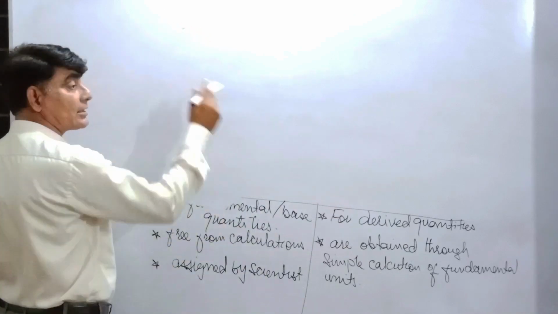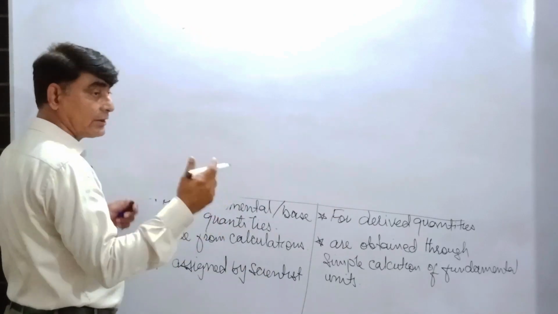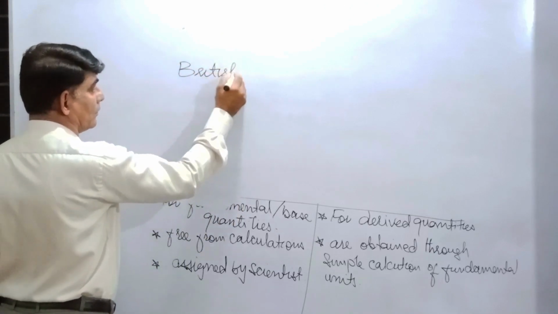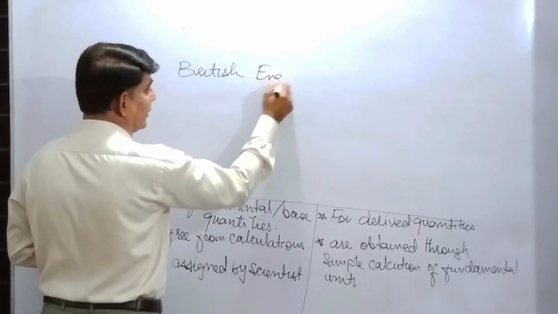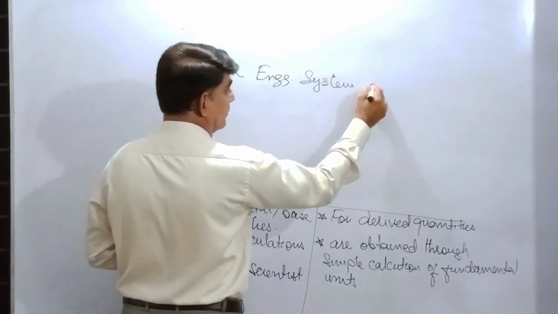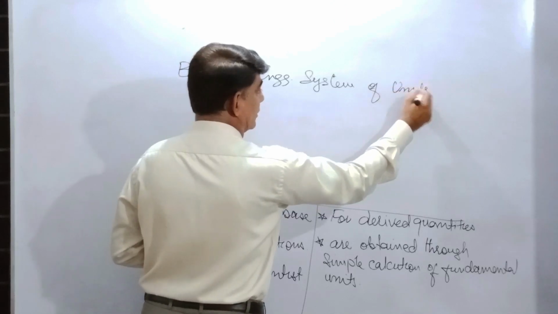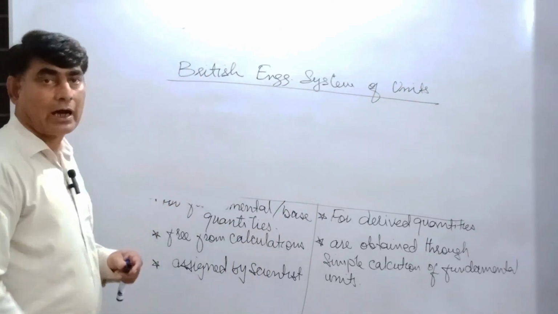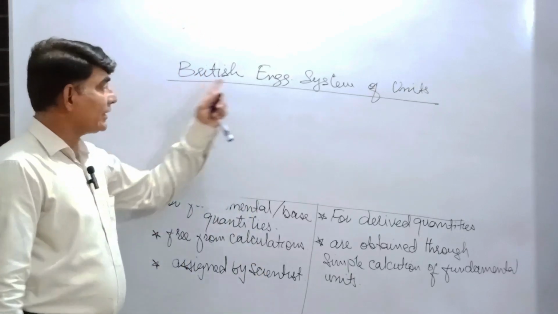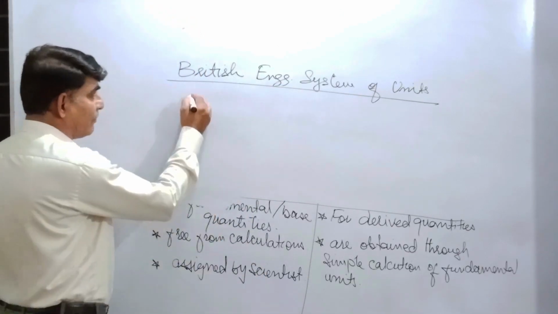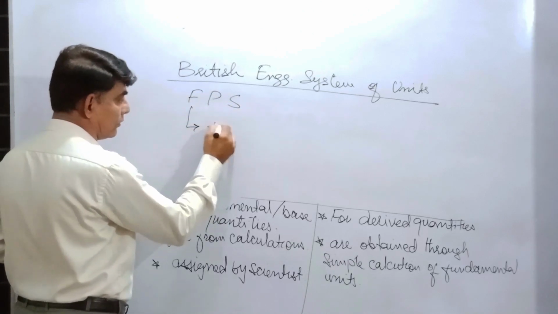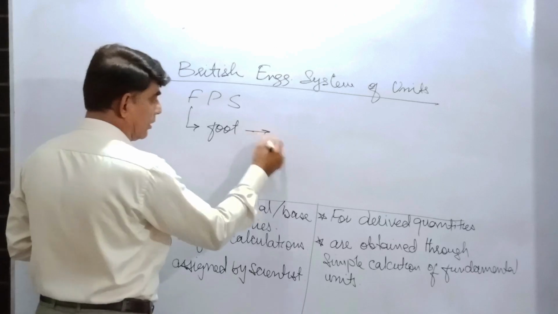The British engineering system of units, the first system of units. There is a little history about units, so we have to discuss it, right? So the British engineering system of units, FPS. F stands for foot for length.